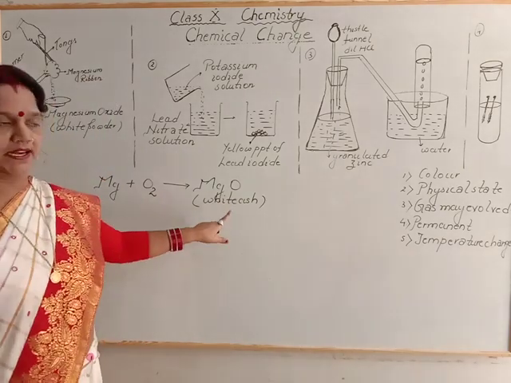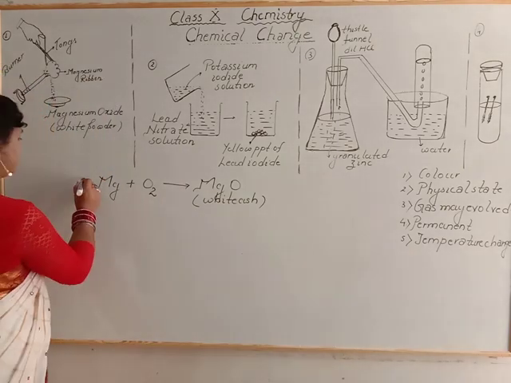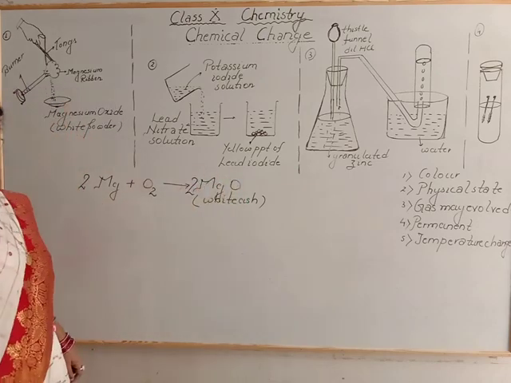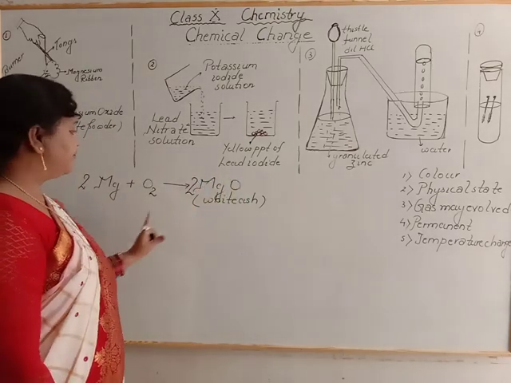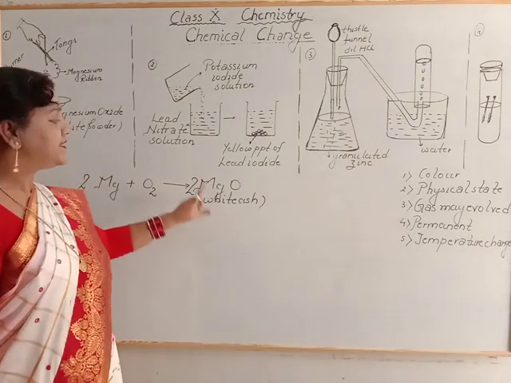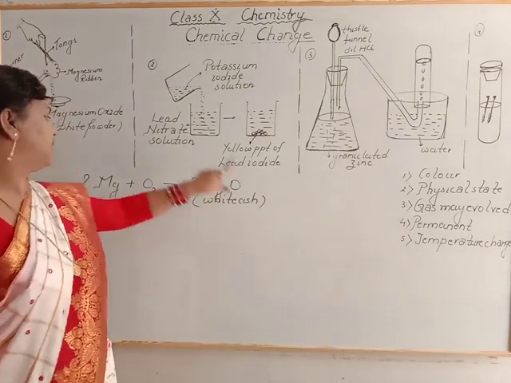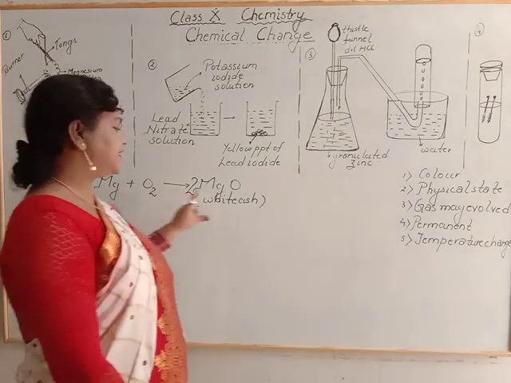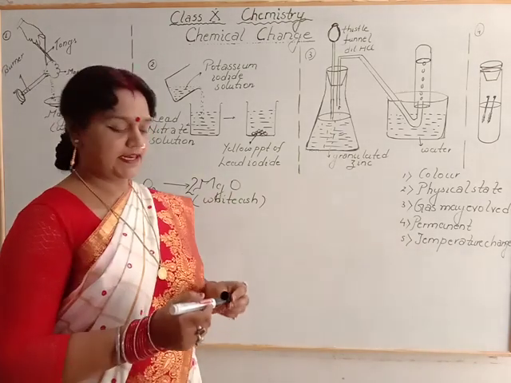Now this is not balanced, you have to balance it. So for balancing we put here 2 and here 2. Now this is balanced. But if white ash is formed, now it's impossible to convert this white ash again into the magnesium ribbon. So this is irreversible in nature.